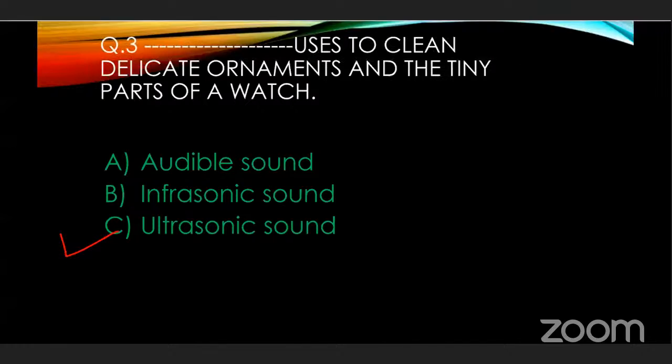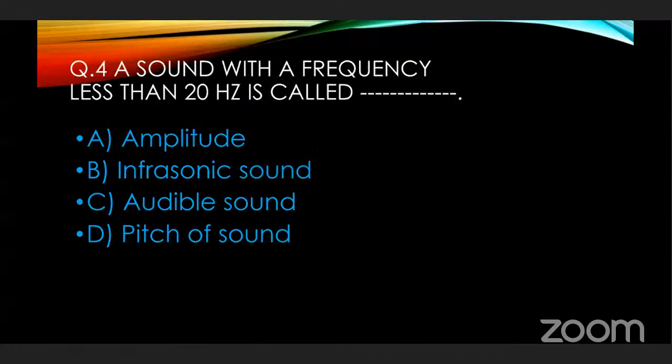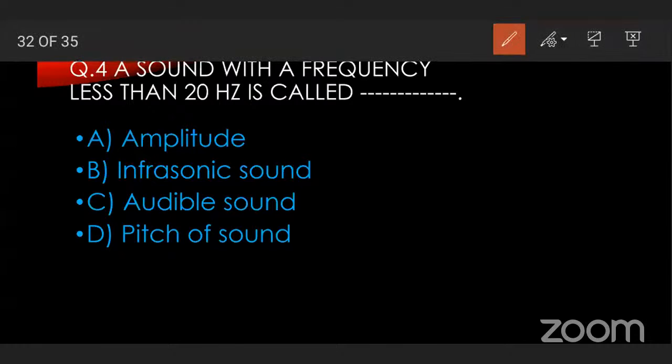Very good. Question 4: a sound with a frequency less than 20 hertz is called, options: A amplitude, B infrasonic sound, C audible sound, and D pitch of sound. B, infrasonic sound. Yes, very good.